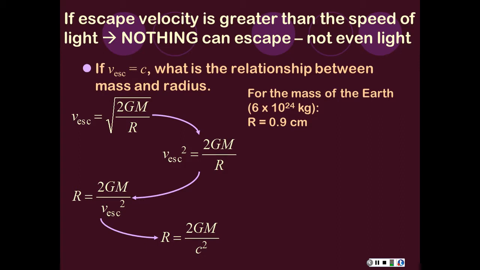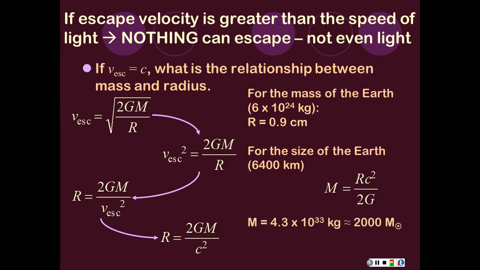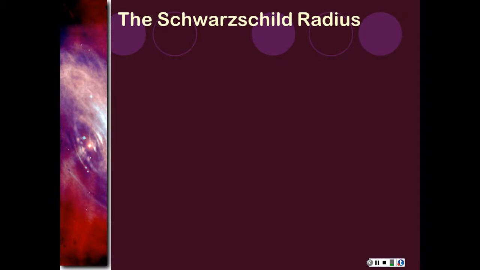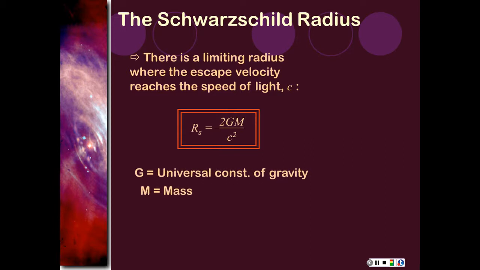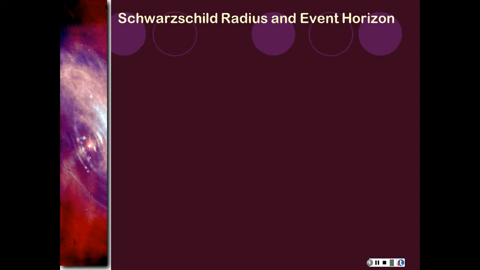So it's pretty dense. But don't let the density fool you. You have to be very careful how you think about that, and I'll come back to that shortly. If you wanted to have a black hole that was the size of the Earth, then we can just rearrange that equation to get the mass back out. It would have to contain 2,000 solar masses. And so this limiting radius, which is the point at which the escape velocity is the speed of light, is called the Schwarzschild radius. And it's given by the equation we just derived. So you've got the gravitational constant and the mass, and then the Schwarzschild radius is easy to calculate.